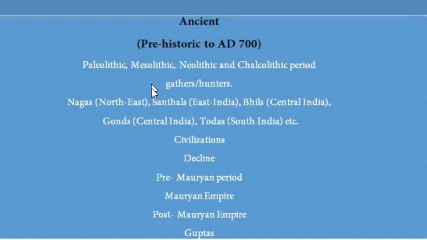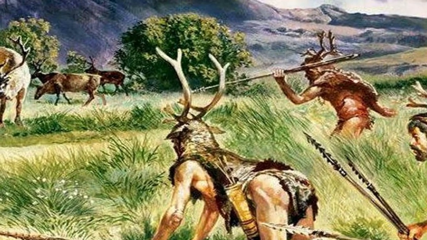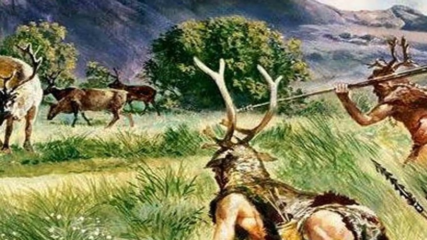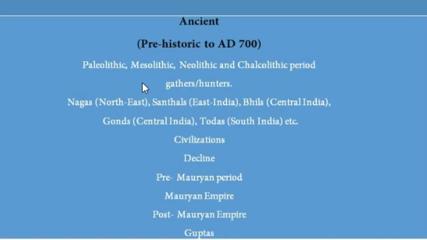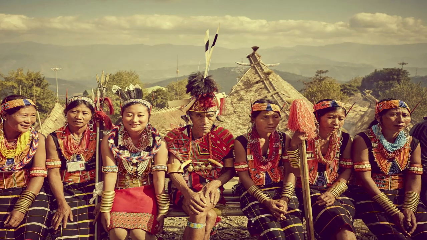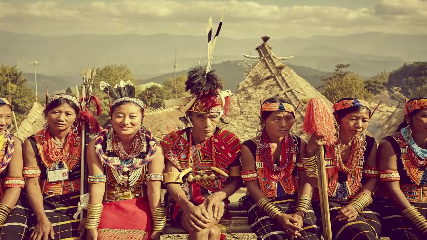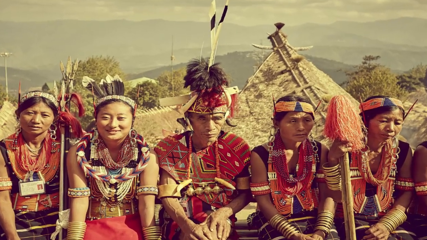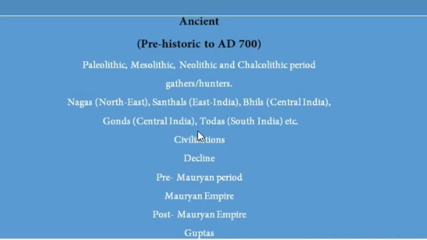Mostly the people were gatherers and hunters, and we have lots of archaeological evidence to support that. We also have many tribes, that is Nagas of the Northeast, Santals of East India, Bhils of Central India, Gonds of Central India, and Todas of South India, etc. During these periods we have the most famous civilization, the Indus Valley civilization.